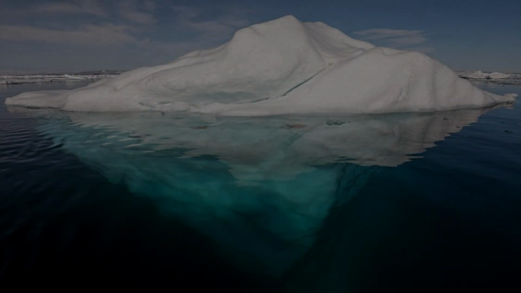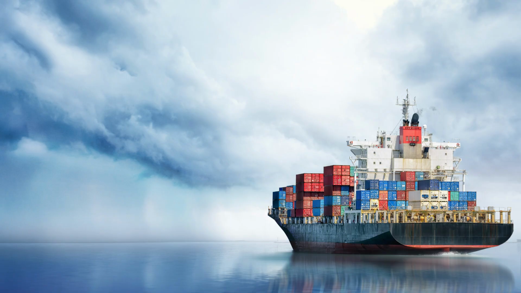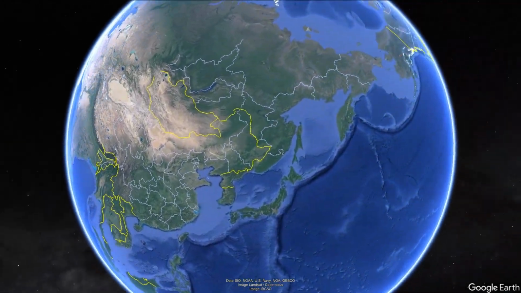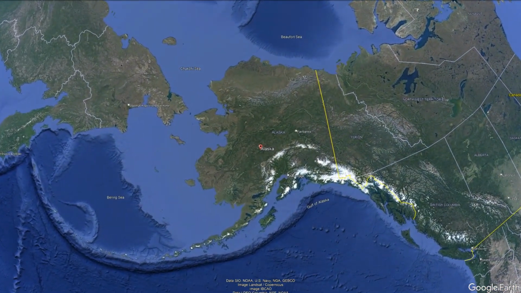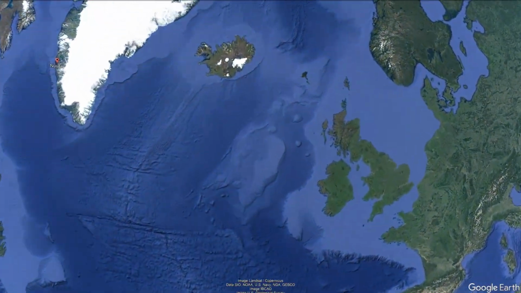Although they float on water, only about 10% of an iceberg is visible above the surface. The rest remains submerged, making them quite hazardous for ships. The journey of an iceberg begins with the accumulation of snow in polar regions. This snow compacts over thousands of years, gradually turning into ice and forming glaciers or ice sheets.